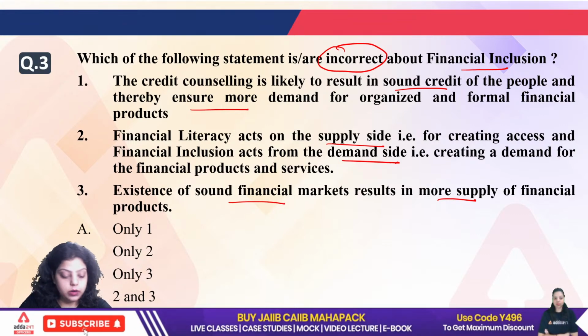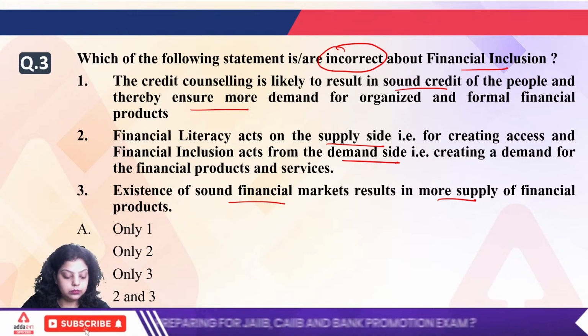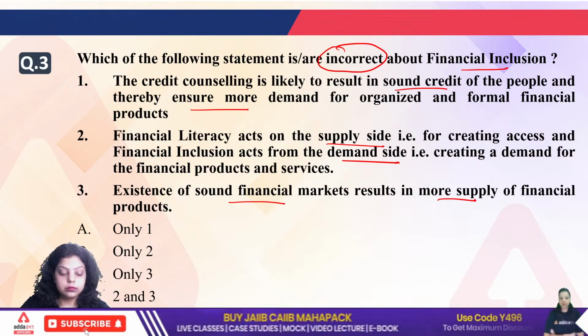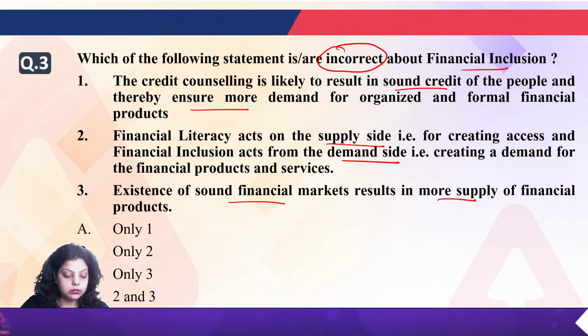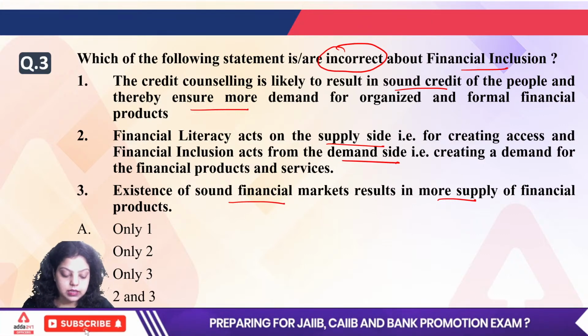Third is C, okay. No, the right answer will not be your C.